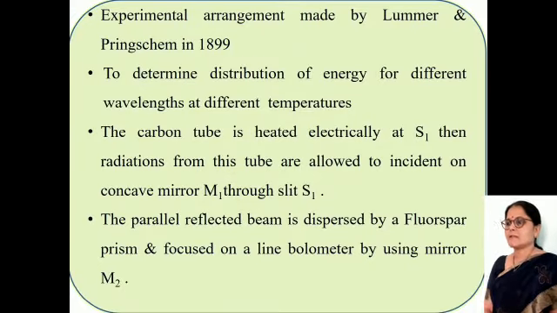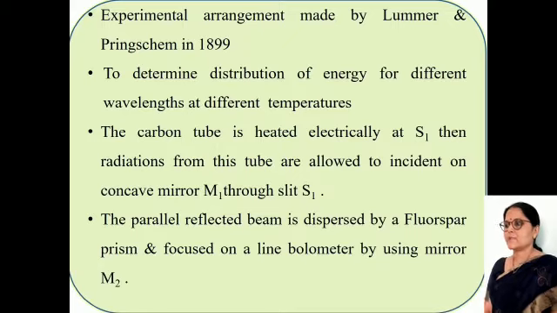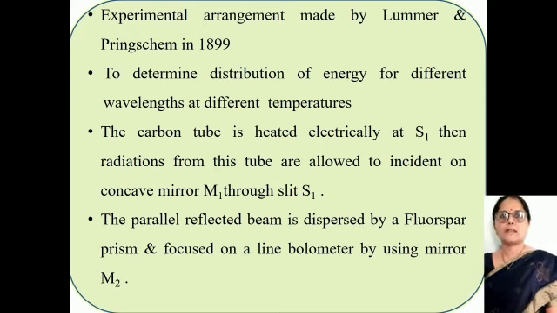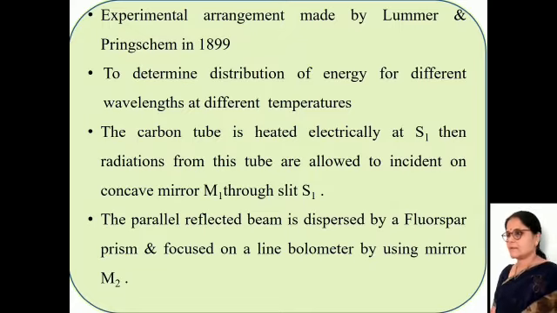Again we will revise the experimental arrangement and method. The experimental arrangement made by Lummer and Pringsheim in 1899 was to determine the distribution of energy for different wavelengths at different temperatures. The carbon tube is heated electrically at S1. Then radiations from this tube are allowed to be incident on the concave mirror M1 through the slit S1.